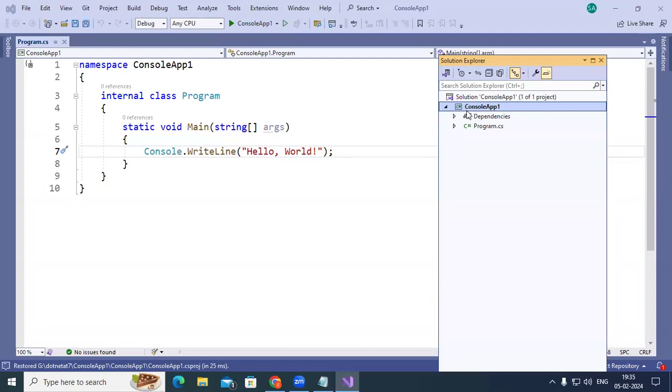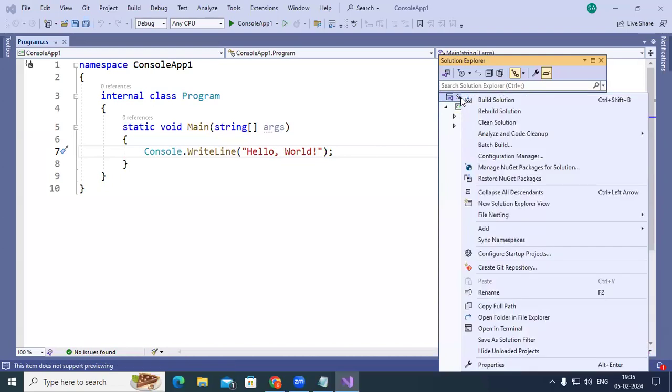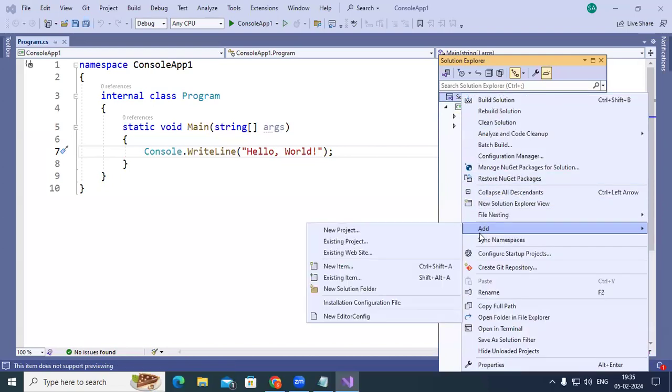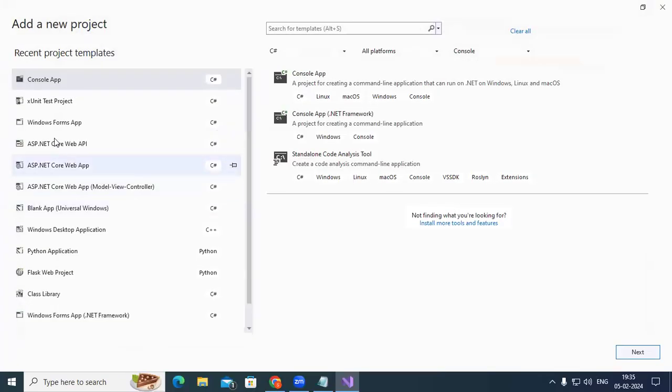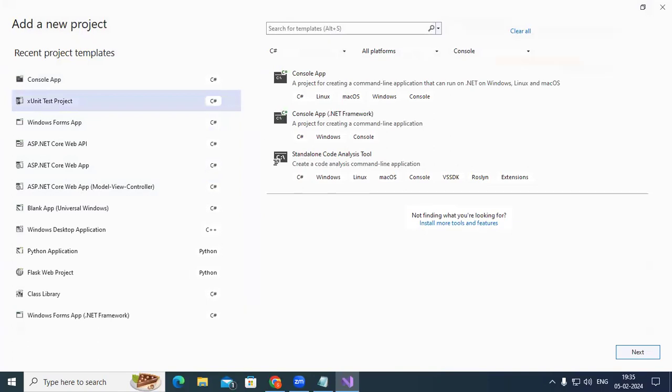But if you want to add a new project, you can add it. In such a case, your solution is going to contain multiple projects. So I go here and want to add another project. I go with Add, New Project. This is an XUnit test project I'm adding here. This is going to be an xUnit project.